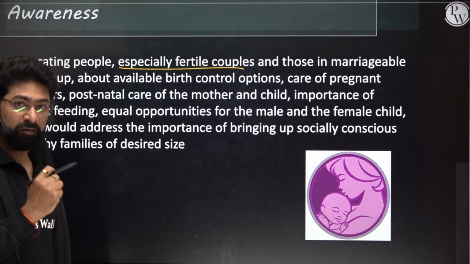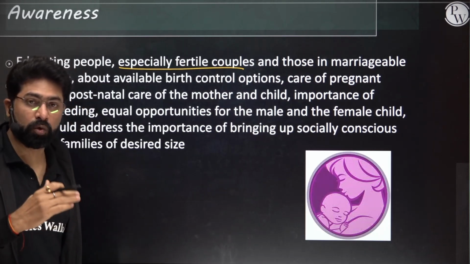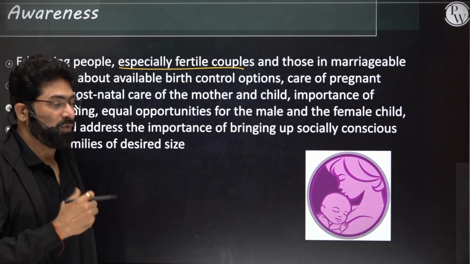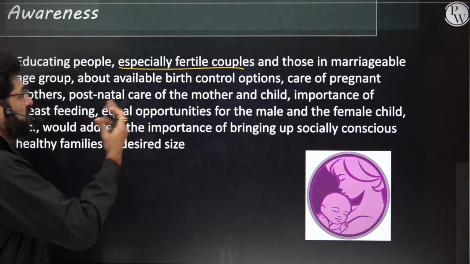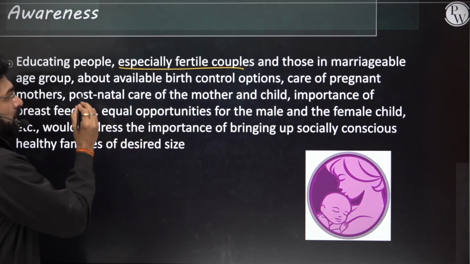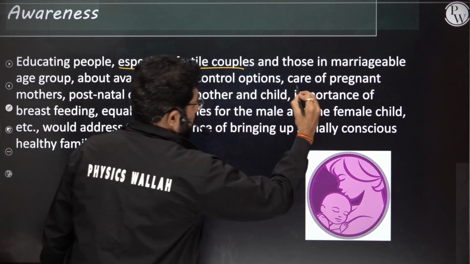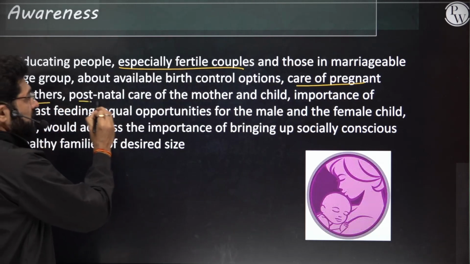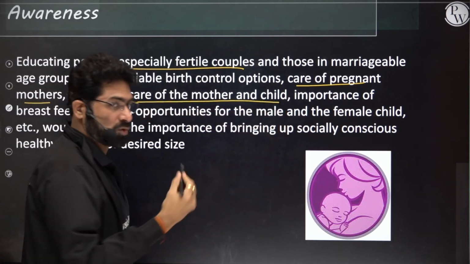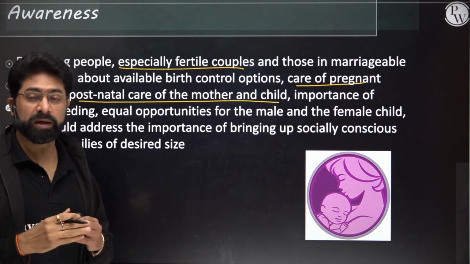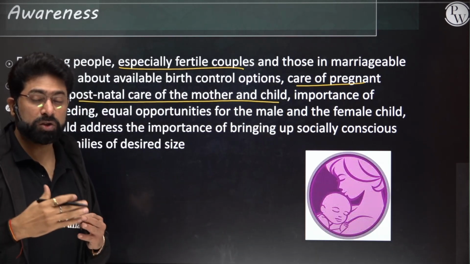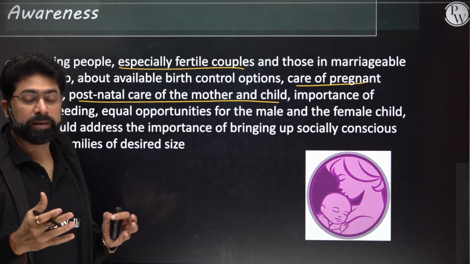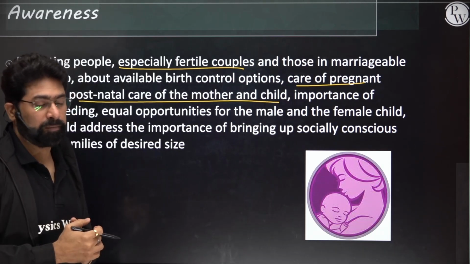So that awareness has to be created and that information has to be provided to the couples who are in the marriageable group. Moreover, after that, how the care of pregnant mothers will be done, and what the postnatal care of the mother and child is, how it has to be done, awareness has to be created. Hospitals and non-government agencies have to work along. They have to spread this information properly.